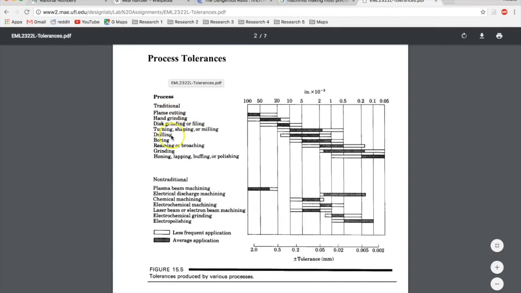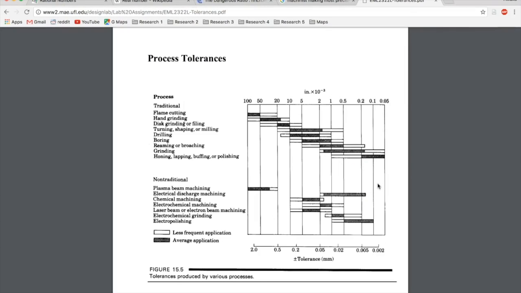So you have traditional processes, non-traditional processes. This chart at the bottom here is tolerance in millimeters. And you can see it goes down to 0.002 millimeters. And none of these non-traditional methods go that far. And there are some traditional methods that do make it that far. But beyond that, there's no finer tolerance. That's the limit of what we have right now. So I want you to consider something.